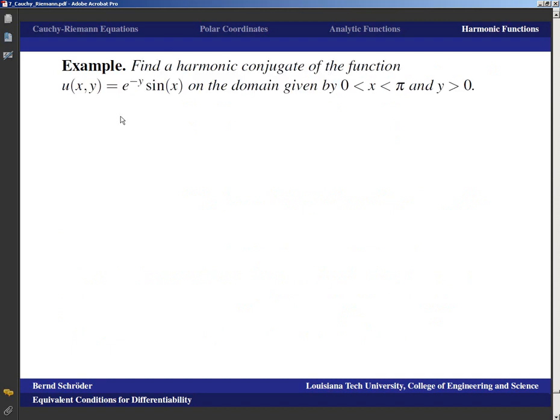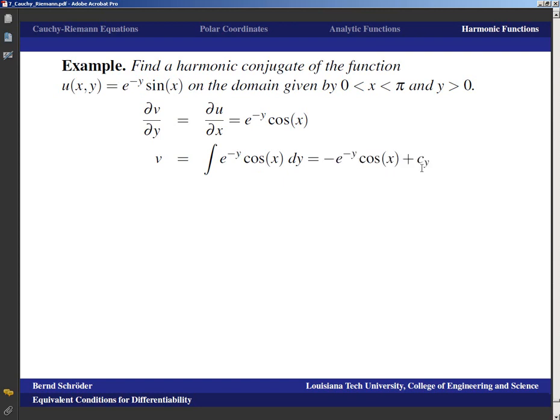So for example, that function u(x, y) = e^(-y) sin x, which we had shown to be harmonic directly earlier on, on the domain 0 < x < pi and y > 0, we can find a harmonic conjugate for that, because we know that dv/dy must be equal to du/dx, and du/dx is e^(-y) cos x, which means v, if we integrate in y, is the integral of e^(-y) cos x dy, which is -e^(-y) cos x plus some constant. Well, that's not really a constant, that's a function that depends on x.